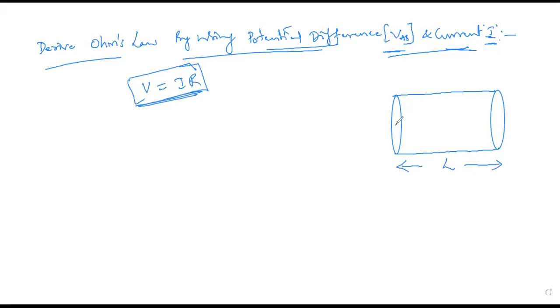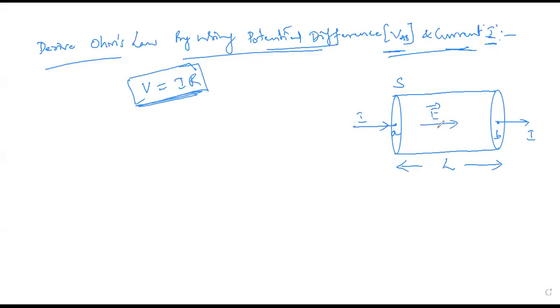Here I'm taking two points on either side of the faces. One I'm denoting with A, and the other side I'm denoting with B. The current flowing through this, I'm assuming some current I, and the surface area of the cylinder I'm denoting with S. Whatever current goes in, the same current should flow outward, correct? Due to the flow of this current, a uniform electric field will be generated along this direction.